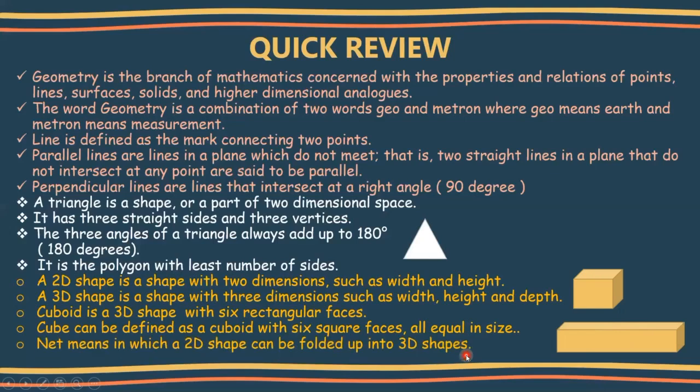Now let's understand about net. What is net? You have heard about different types of net, like a fishing net, internet, etc. Now you're going to learn about a net in mathematics. Let's see what this is. Net means a 2D shape that can be folded up into a 3D shape. So you can convert a 2D shape into a 3D shape. How, or with the help of what? Yes, if you have a net, it's very easy for you to convert a 2D shape into a 3D shape. So that's the purpose of net in mathematics.